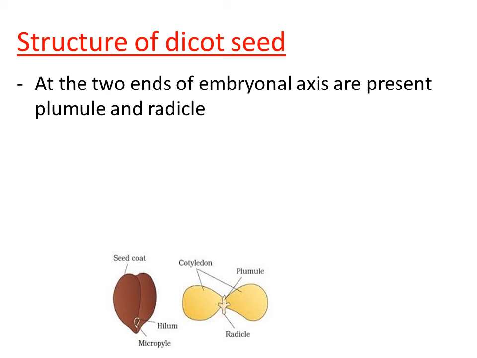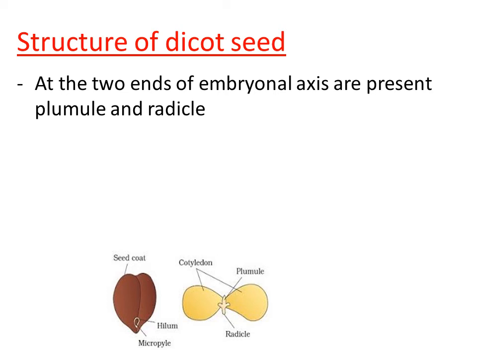In order to raise a new plant, we sow the seed into the soil, right? After a certain period of time, by utilizing water and minerals from the soil, the seed starts germination, right? After germination we can see two parts. One is the aerial shoot and the other part is the small root, right?